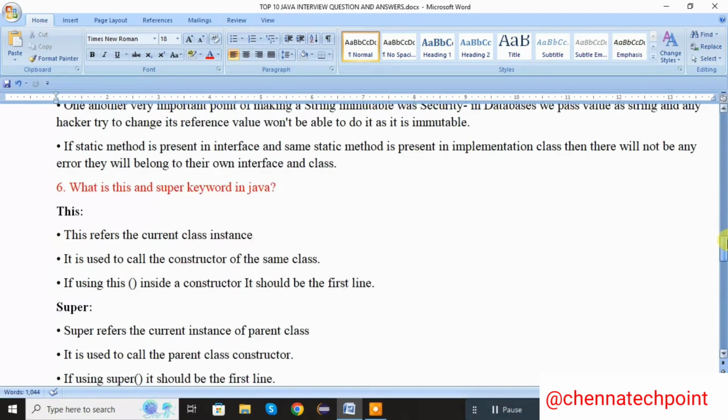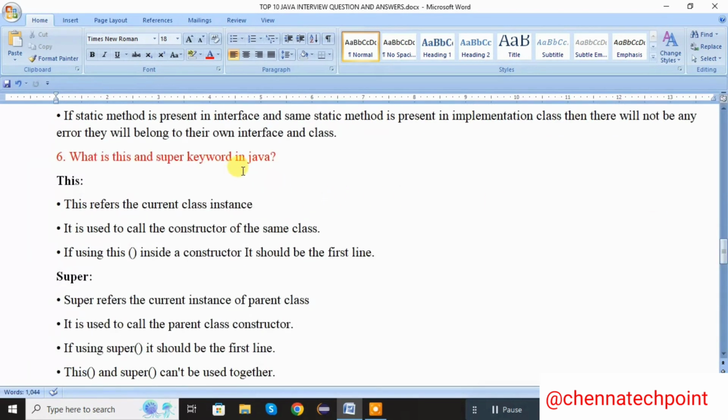Next one, what are this and super keywords in Java? This refers to the current class instance. It is used to call the constructor of the same class. If using this inside the constructor, it should be the first line.